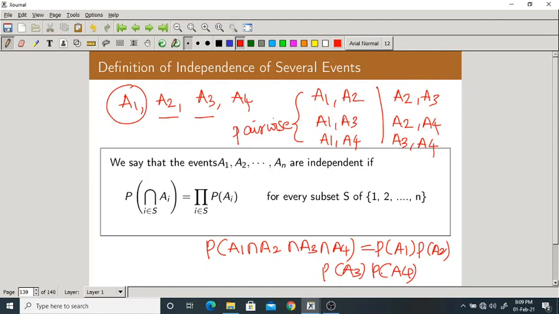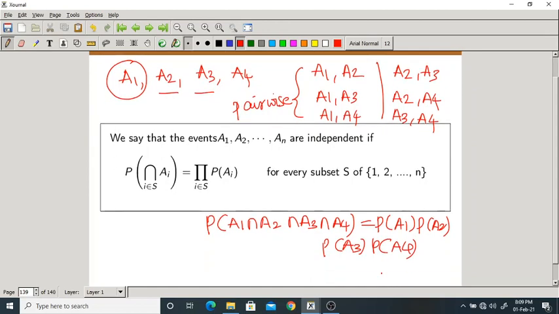So generally people make the mistake of verifying only this last condition. They verify this condition and say that they are independent. No, you have to verify the pairwise independence and the overall independence. Then if all are satisfied, they are independent, otherwise not. Okay. Here you have to verify 6 equations, 6 plus 1, total 7.